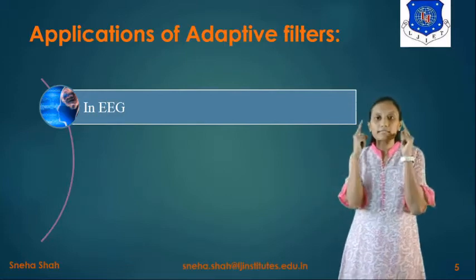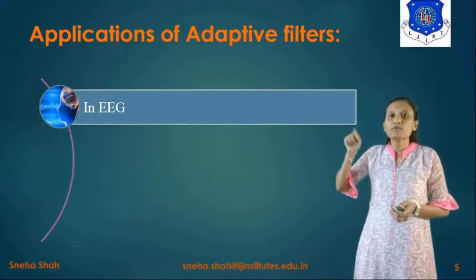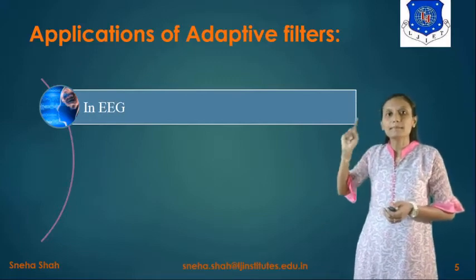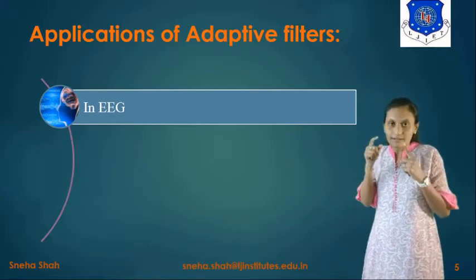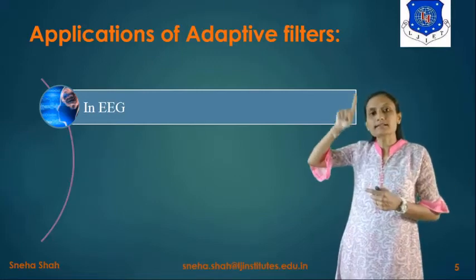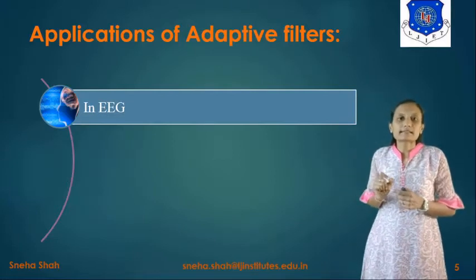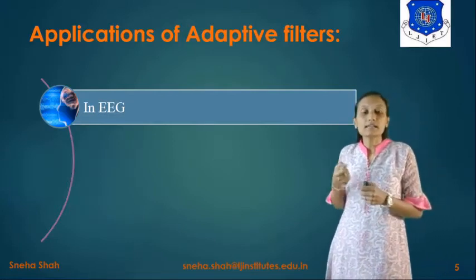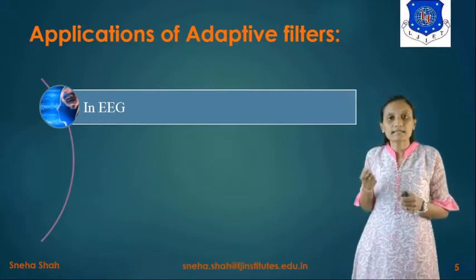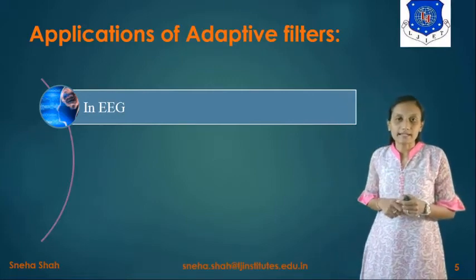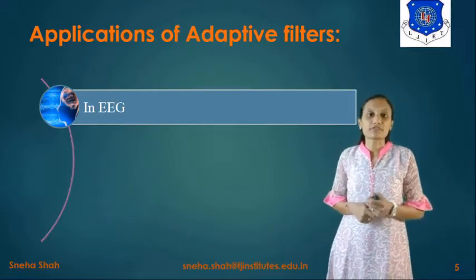Suppose electrodes are connected over here and we have to see the movement of the signal of the brain, right? But as the electrodes are connected over here, because of blinking of eyes, it will create a signal. So it will be considered as a change of the brain signal. But actually it is a change of the signal due to the eyes blinking, right? So this blinking of eyes will be considered as one kind of noise.